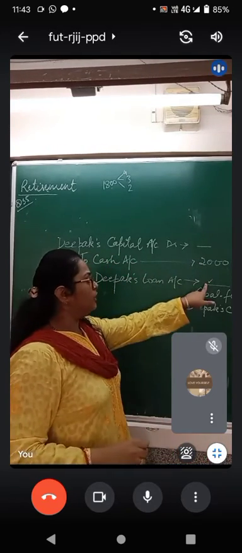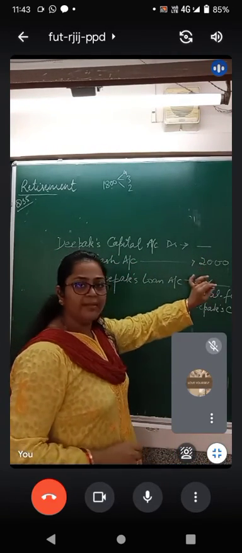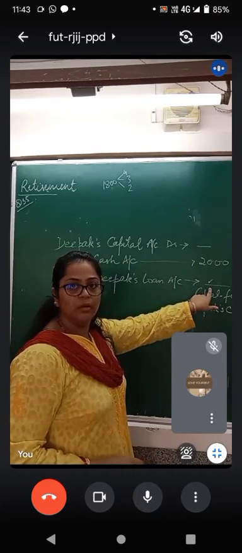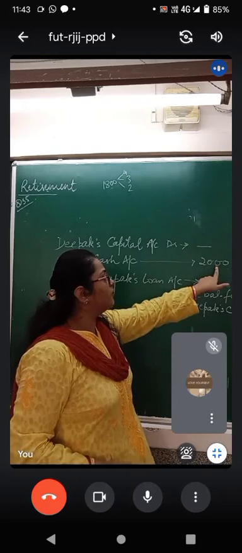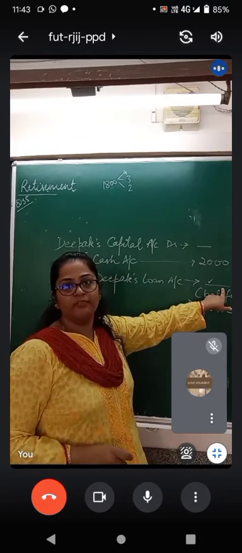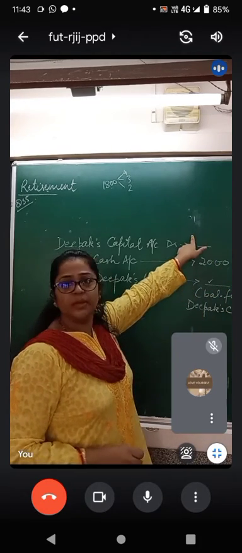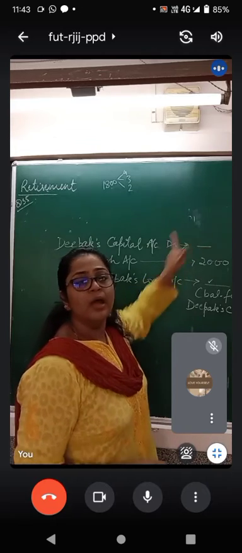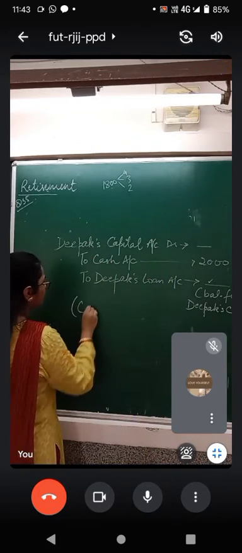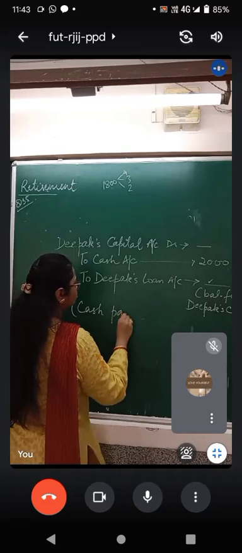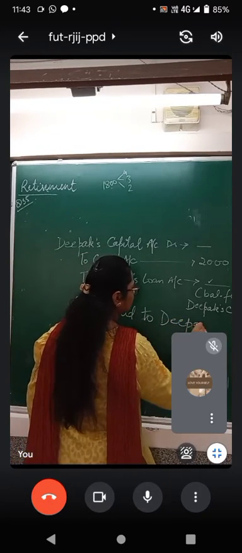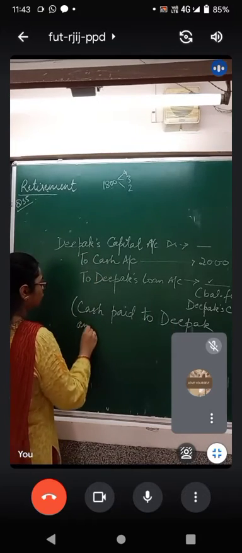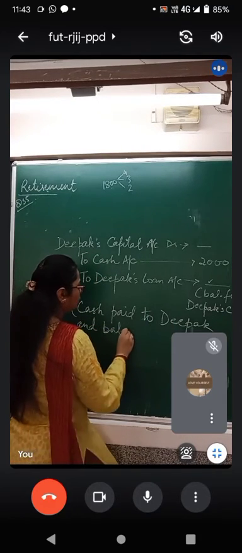Now when you know both the aspects of the credit side, you will add them together, 2000 plus this amount. The total will go here. Deepak's capital account will be debited with 2000 plus the balancing figure of his partner's capital account, and this will go to Deepak's capital account. And here you will write cash paid to Deepak and balance transferred to his loan account.